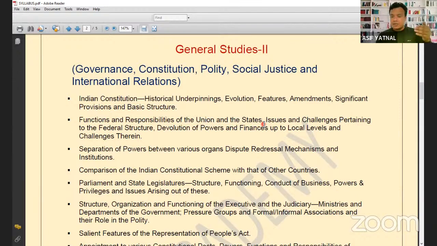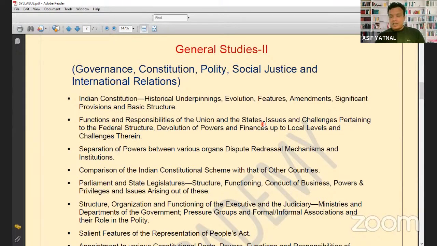Eighth schedule has three lists, that is concurrent list, state list and the union list. Accordingly, some responsibilities are given to the union government and some responsibilities are given to the state government. अब यहाँ पे आप basic लिखोगे, लेकिन अभी इसको लेकर कुछ issues चल रहे हैं.